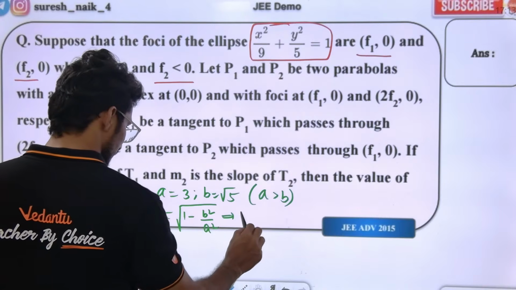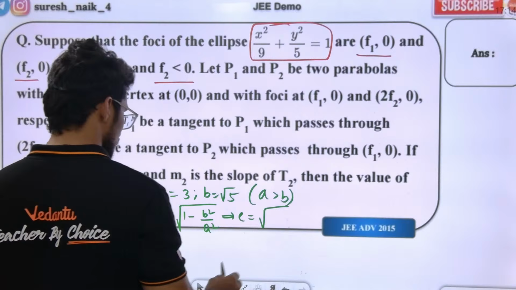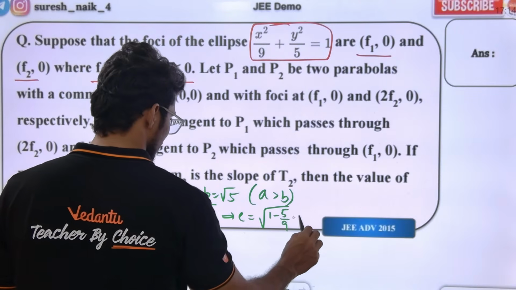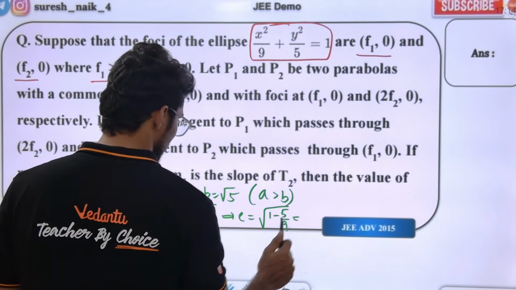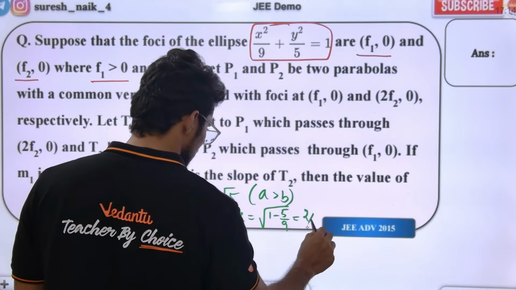So what is eccentricity? Guys, you should know the eccentricity formula directly, okay? 1 minus b square by a square, which is 1 minus 5 by 9. So basically this is going to be what? 9 minus 5 is 4, so the square root of 4 by 9 is 2 by 3. Eccentricity is 2 by 3.